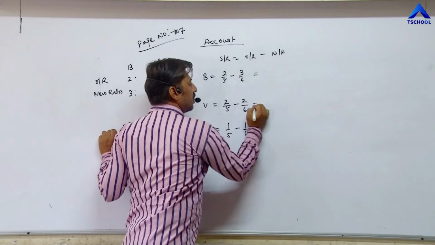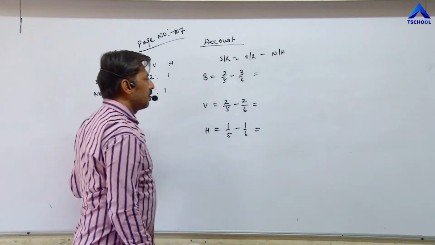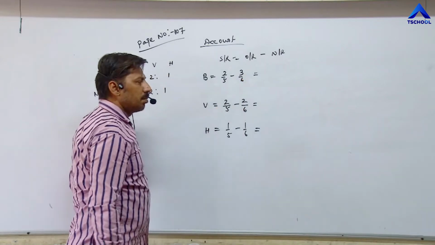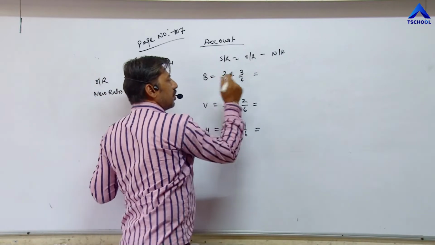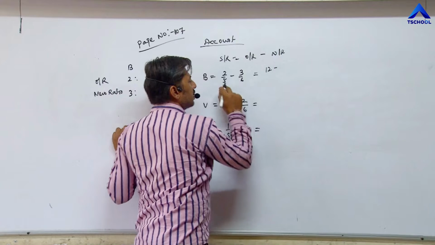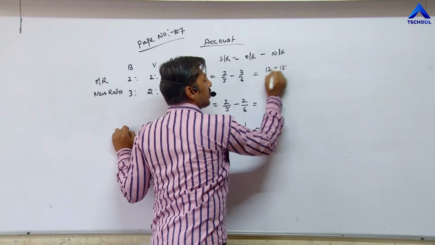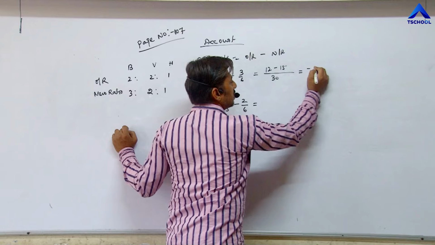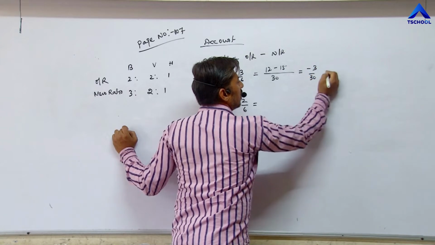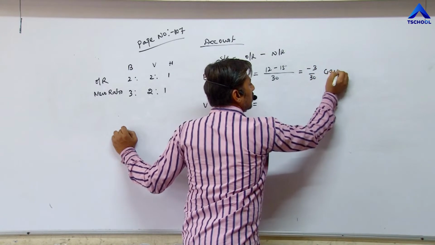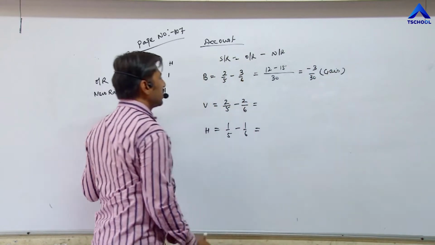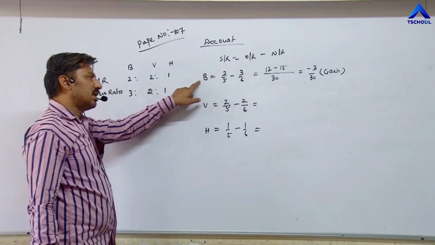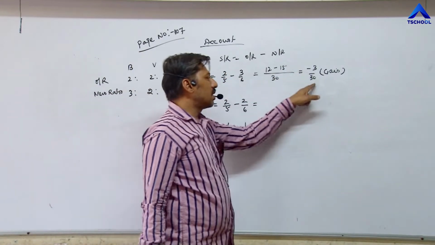Now calculate sacrificing ratio. I am doing this question through cross multiplication method. 6 2s are 12 minus 5 3s are 15 upon 6 5s are 30, means minus 3 upon 30. It means gain. Thus, due to sacrificing ratio, B's share does not decrease, his share increases. He is in gain of 3 upon 30.